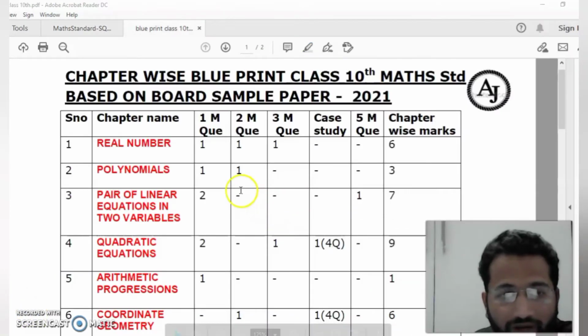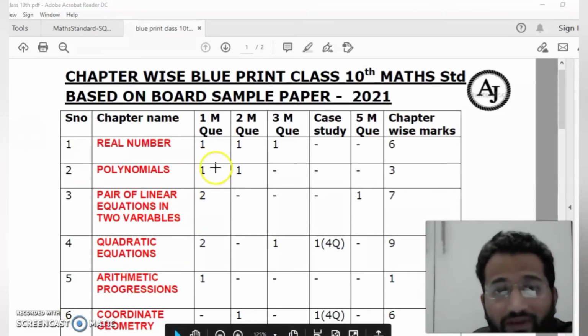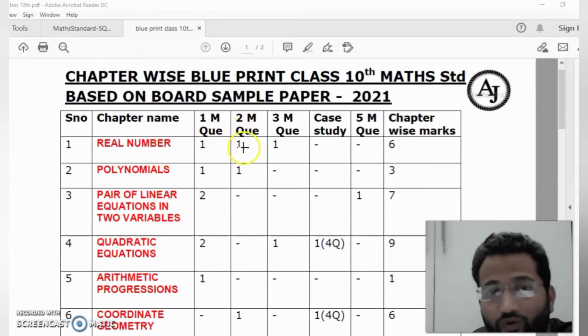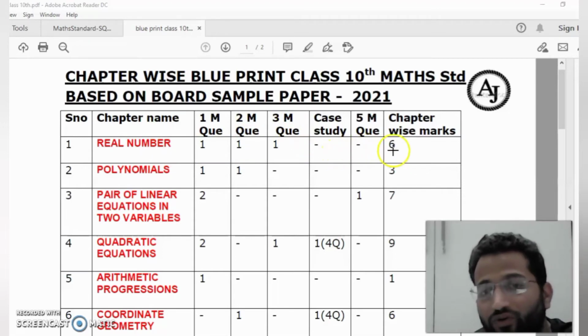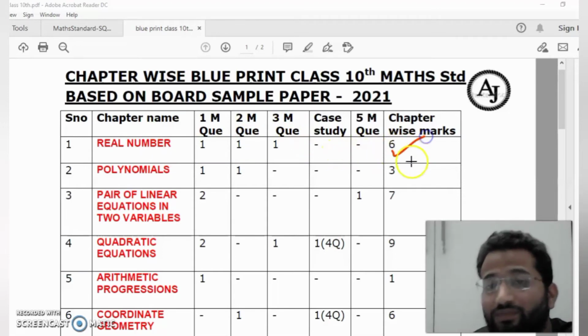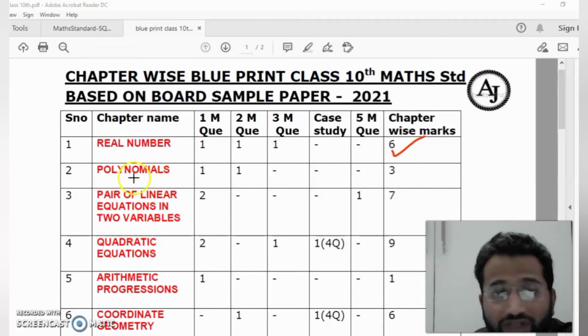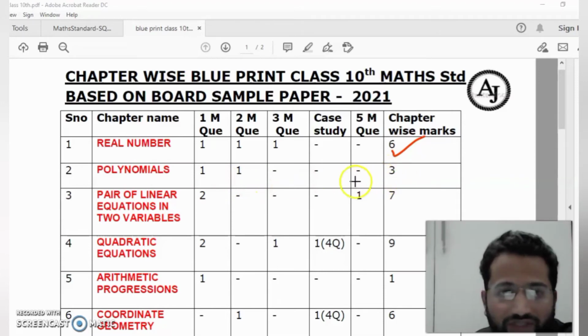So this is the blueprint. Here I have written each and everything. You can go through this chapter wise. Now you can see here 1 mark questions from real number, 2 mark 1 question from real number, 3 mark 1 question from the real number. Case study no, 5 mark no, total 6 marks of questions will be asked. Now see polynomial: 1 mark, 2 mark 1 question, then only a 3 mark question they ask.